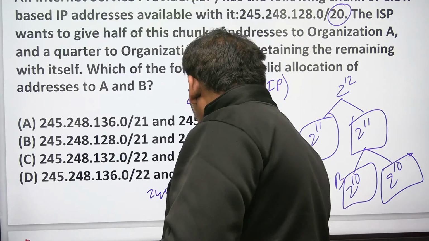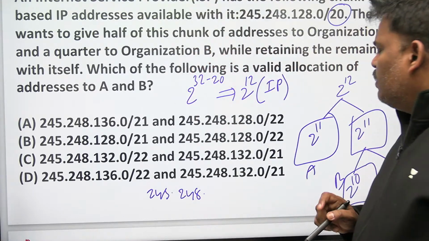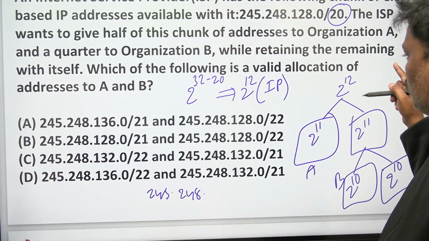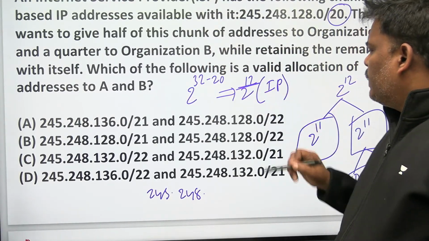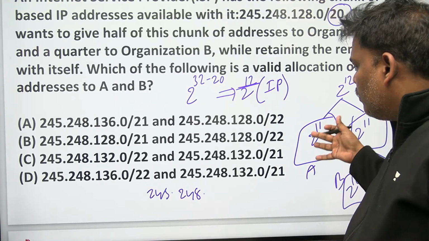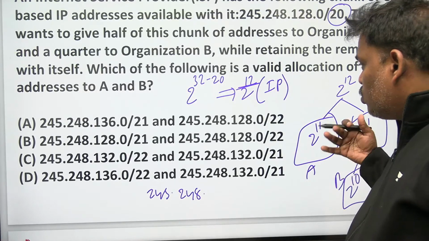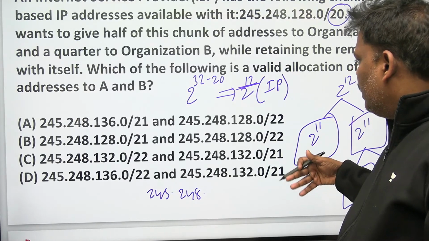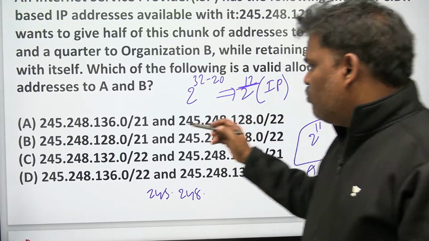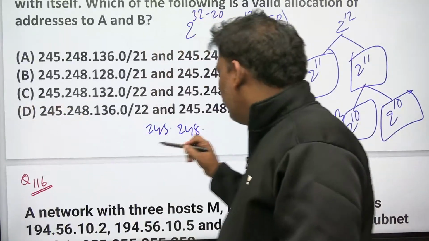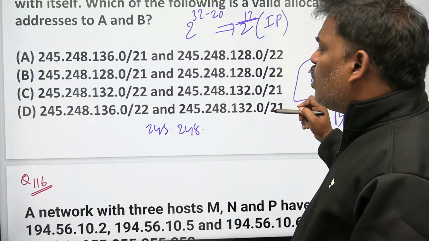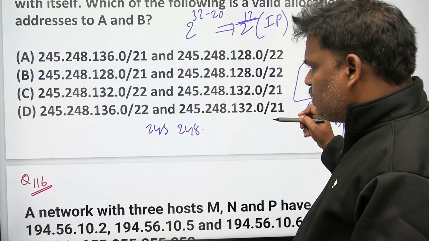248. Let's talk about the last 12 bits. Last 12 means what? In the last byte 8, before that 4, totally 12. In those 12 bits, if you observe clearly, for A the purpose is 2 power 11. So let's see what I am doing. And one more thing, what about the third one? Third one is 136.